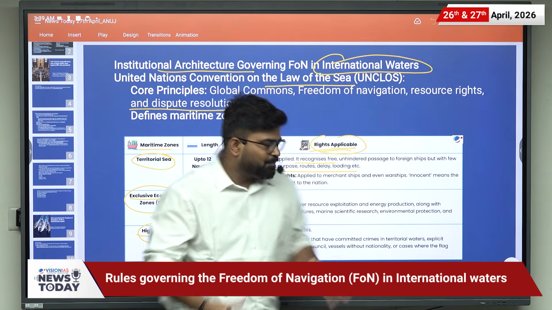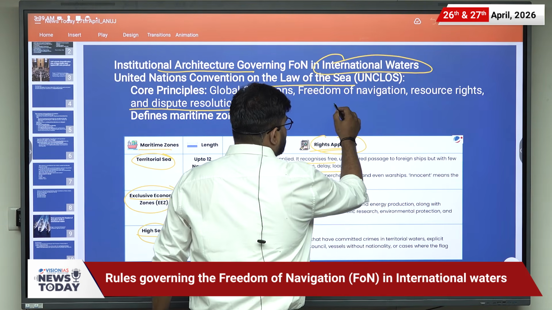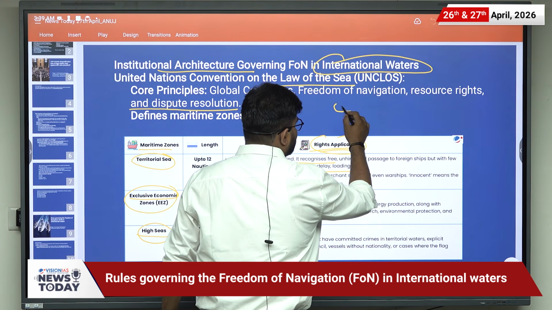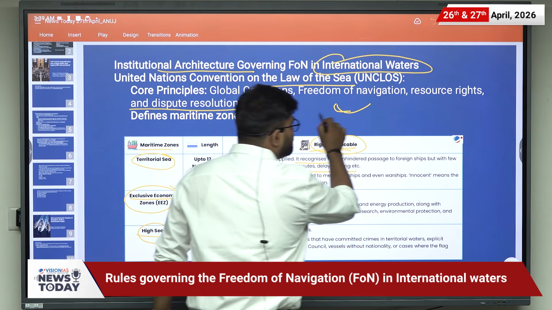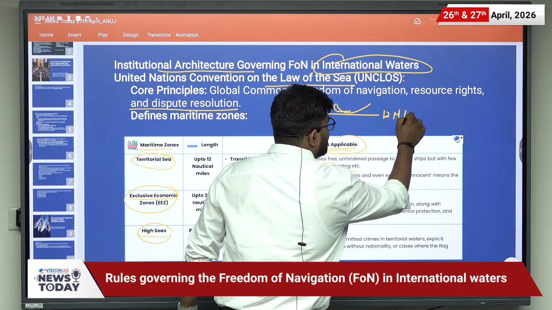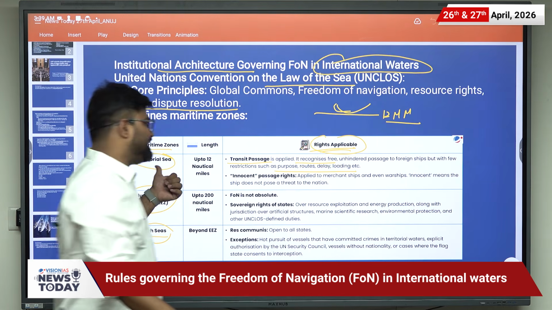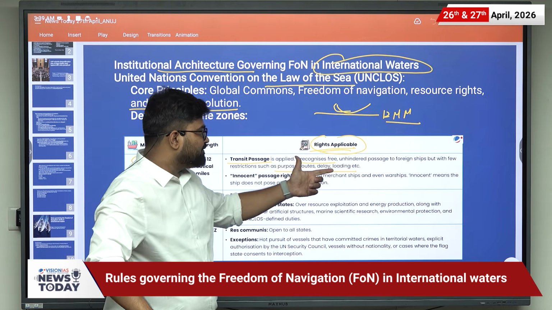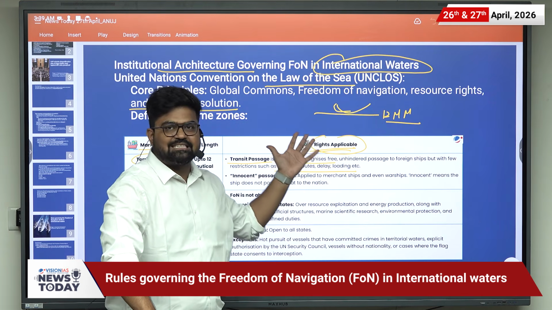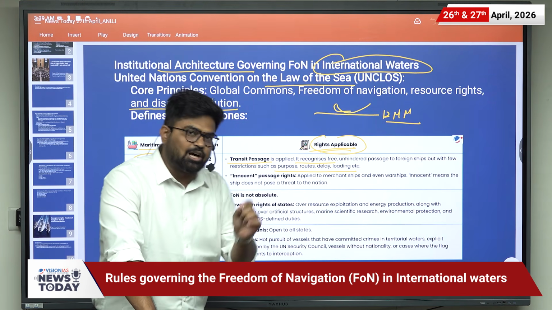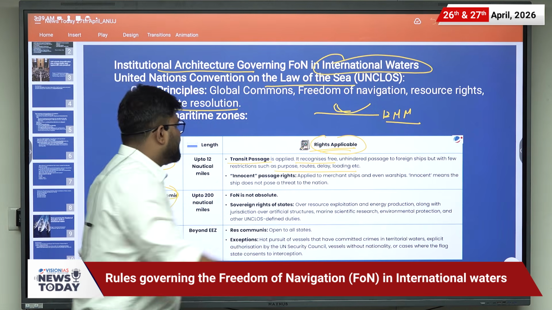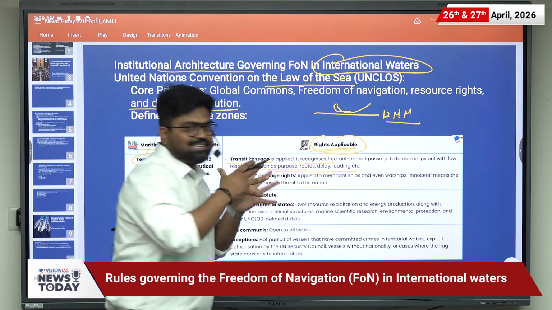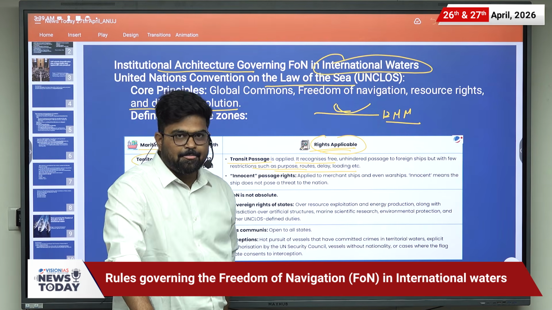So basically, suppose this is the coastline of some country. Up to 12 nautical miles is the territorial sea. So here as well, the unhindered passage of foreign ships is allowed, given that those ships do not create a threat to the country.